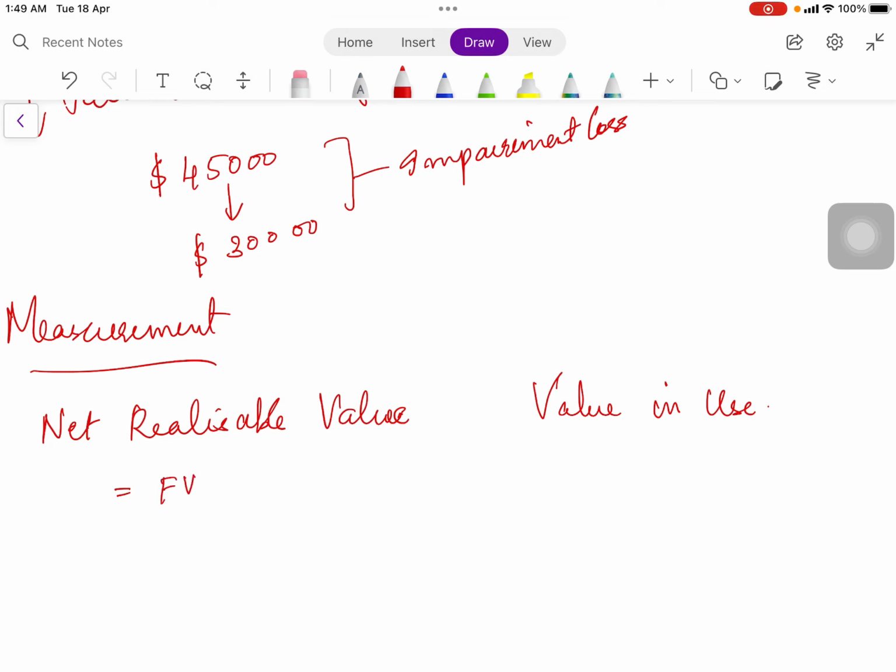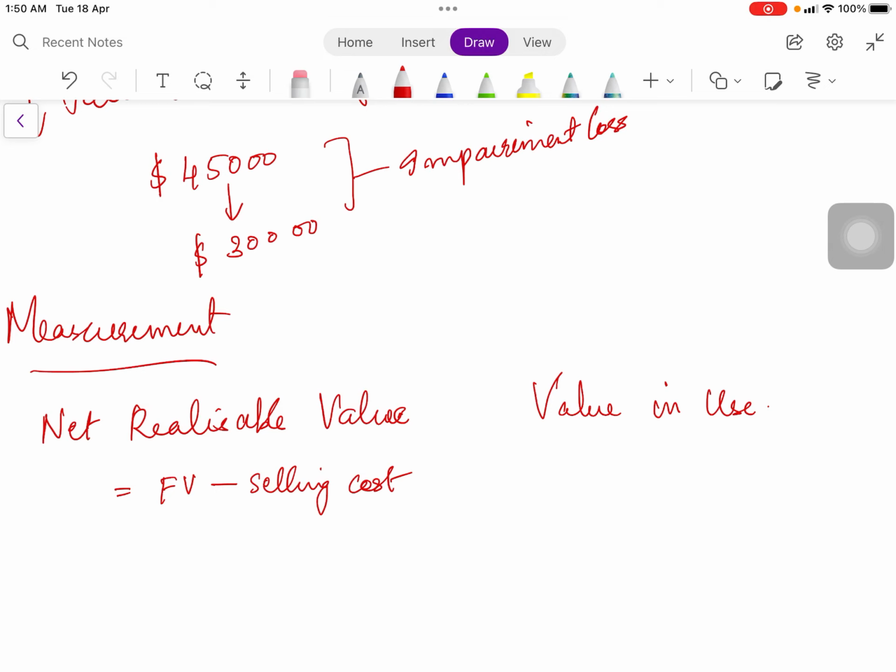Okay, fair value: when you decide to sell the asset, what amount will be there in the market for that asset during that time. That is the fair value of the asset minus all the selling cost incurred while you do so. What is value in use? Value in use is actually the present value of future cash flows generated by the asset, including the scrap.